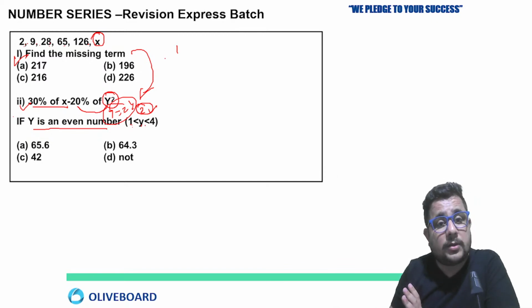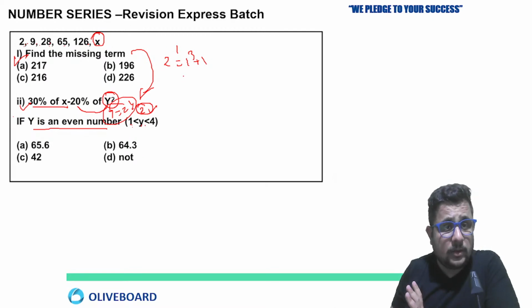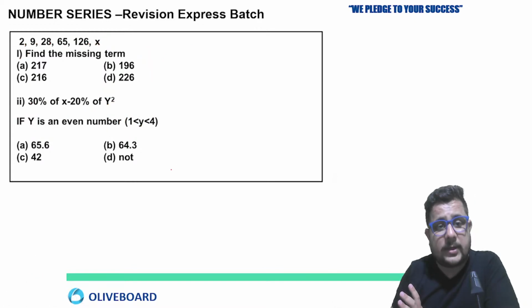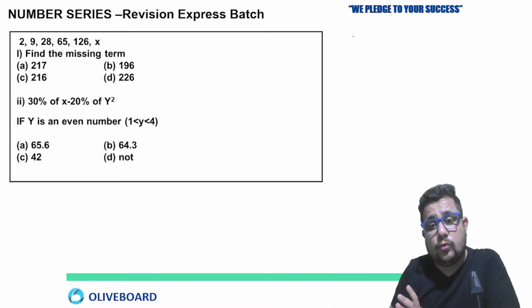Now tell me the pattern. See, 2 is what? 1 cube plus 1. Then 9 is 2 cube plus 1.